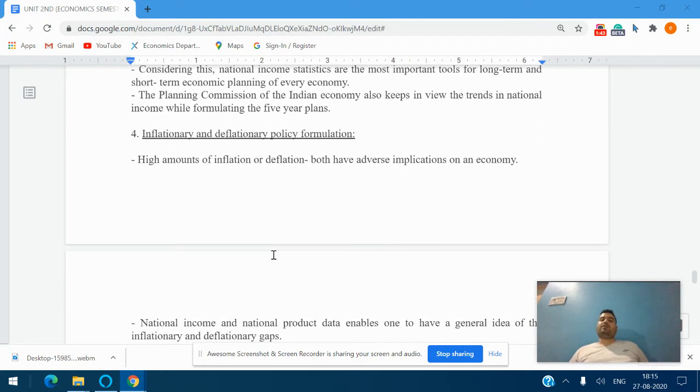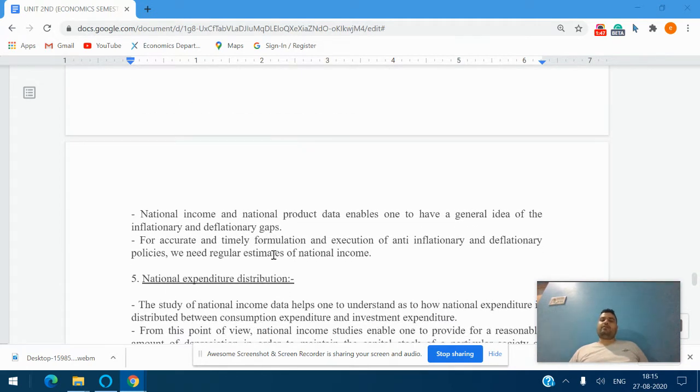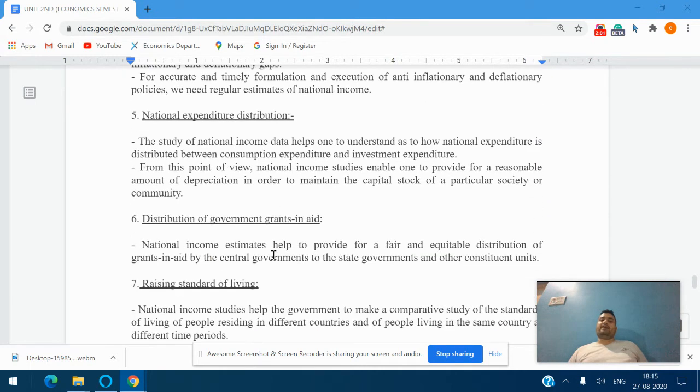Number 4 is inflationary and deflationary policy formulation. High amounts of inflation or deflation both have adverse implications for an economy. National income and national product data enable one to have a general idea of the inflationary and deflationary gaps. For accurate and timely formulation and execution of anti-inflationary and deflationary policies, we need regular estimates of the national income.